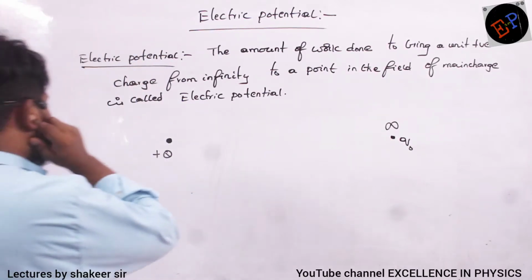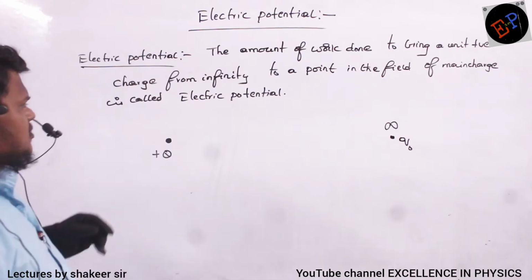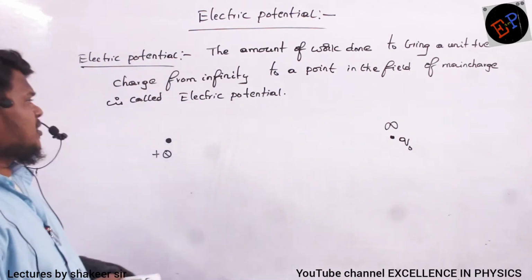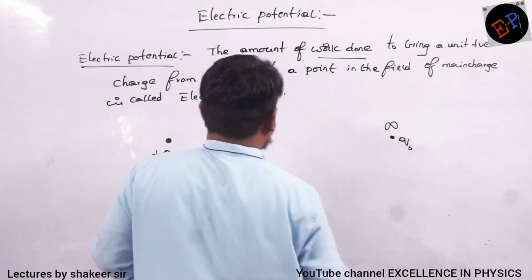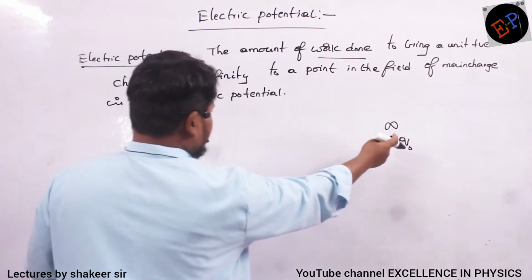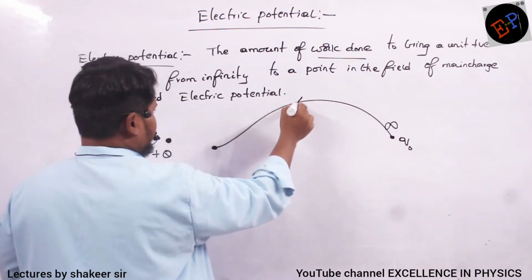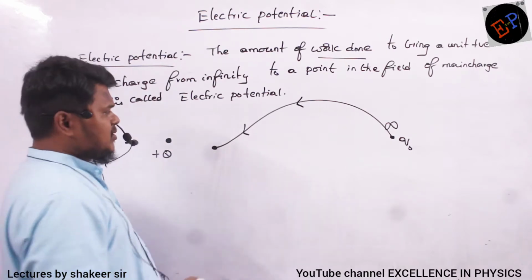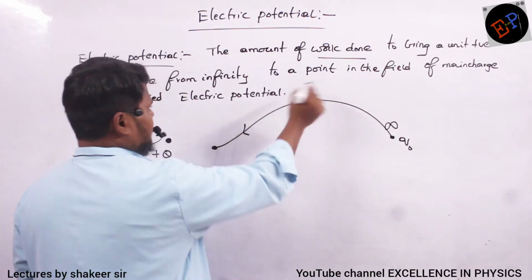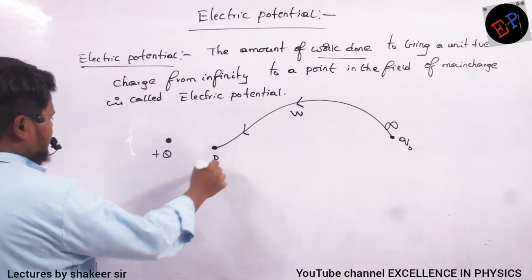The next topic which we are studying is electric potential. So, what is the definition of potential? The amount of work done to bring a unit positive charge from infinity to any particular point, in the field of a charge. That amount of work which you have done is called potential. Clear now? So how can I define potential at this point P?